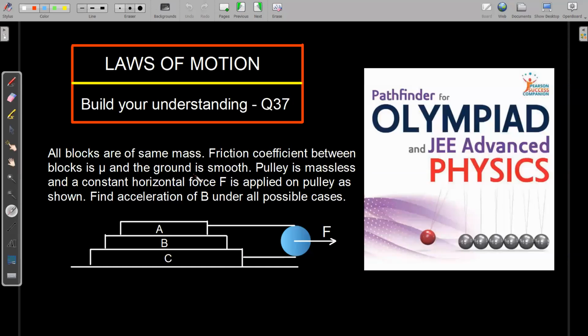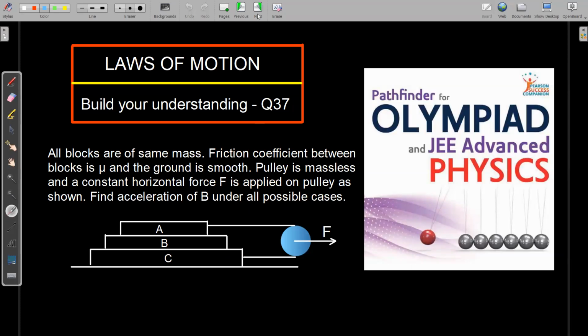So this is a question from Newton's laws of motion, in which we are given that there are three blocks A, B, and C, and all the three blocks are of the same masses. The friction coefficient between the blocks is mu, and there is no friction between block C and the ground. A and C are connected by a string which passes over a smooth pulley, and we are applying a constant horizontal force F on this pulley. We need to find the acceleration of B under all possible cases.